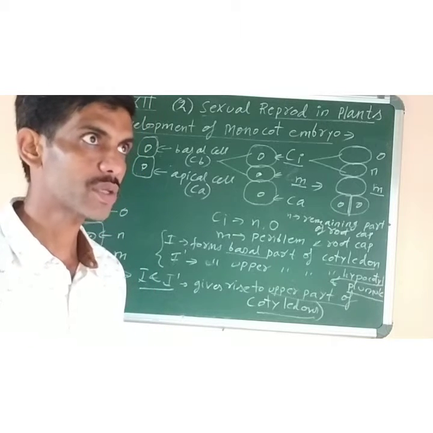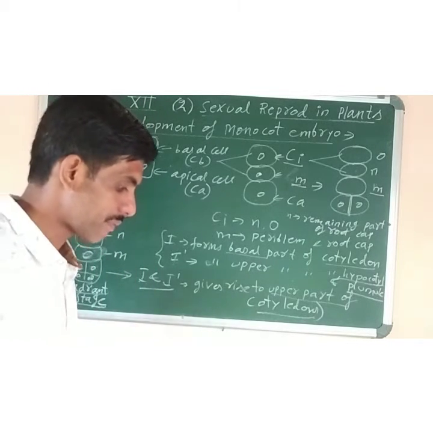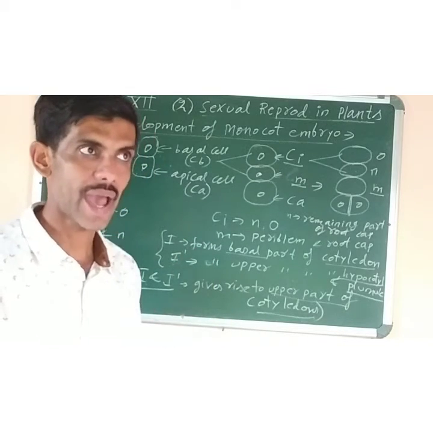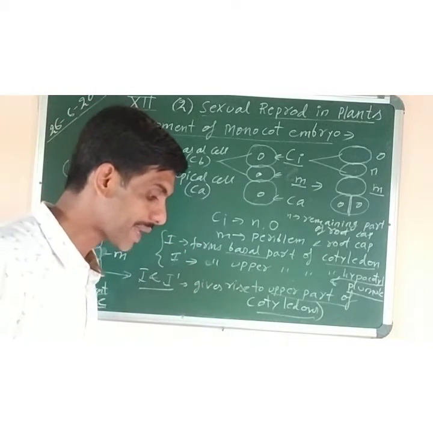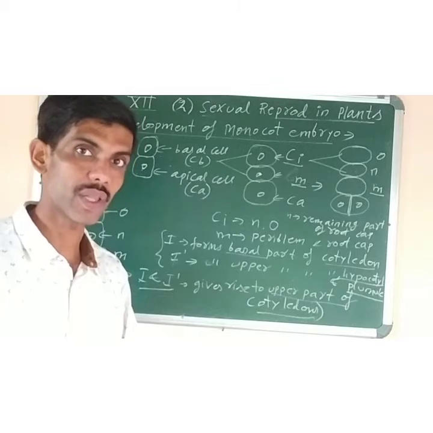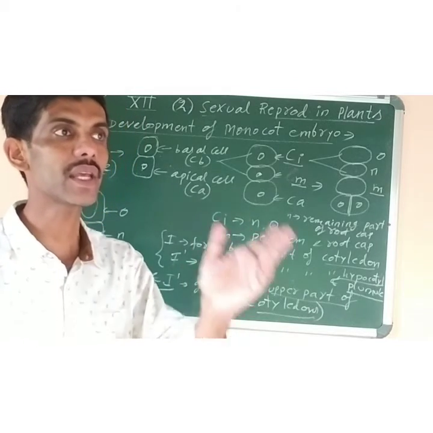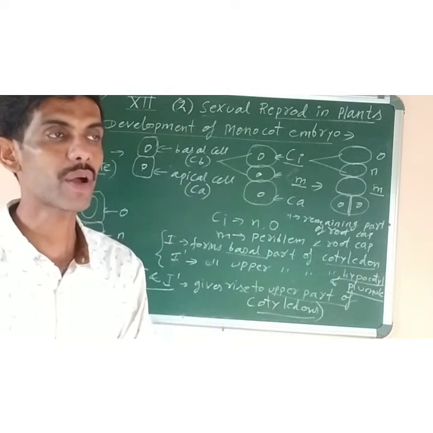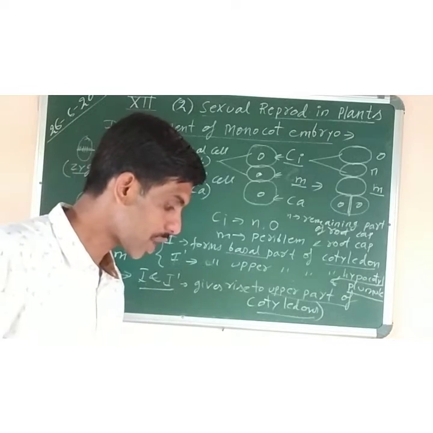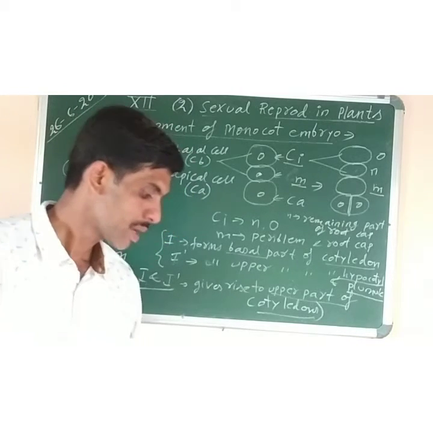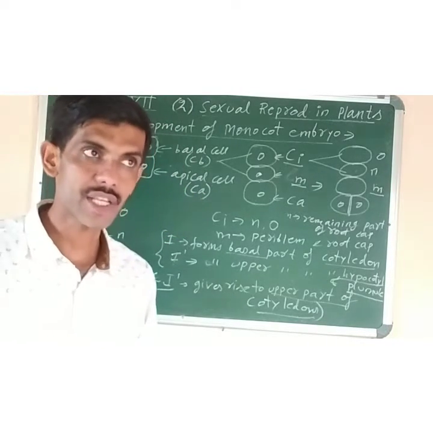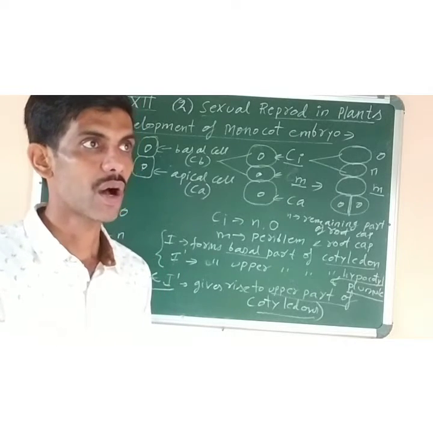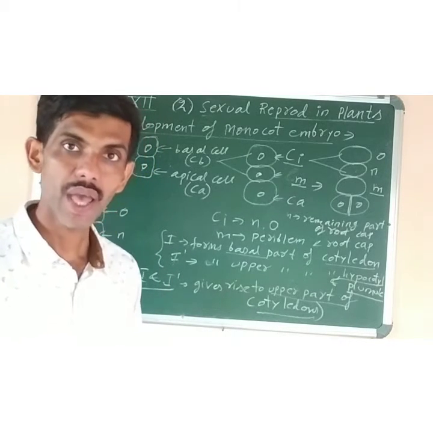In animals also it is same, but parthenogenesis is defined as development of female gamete into a new individual. That is, the female egg cell will directly result in the formation of a new organism without fertilization. Okay, so parthenogenesis is classified into two types on the basis of mode of reproduction, and the second one is